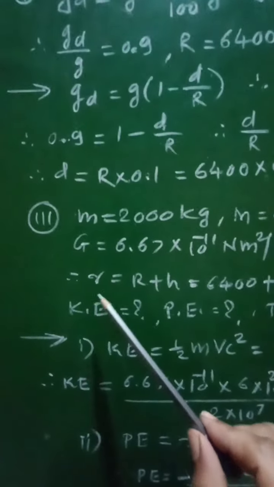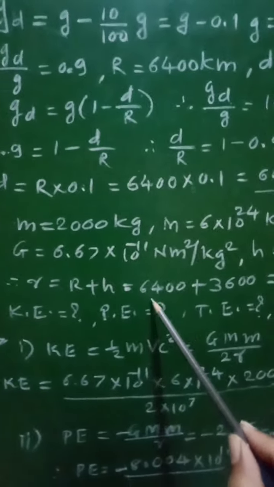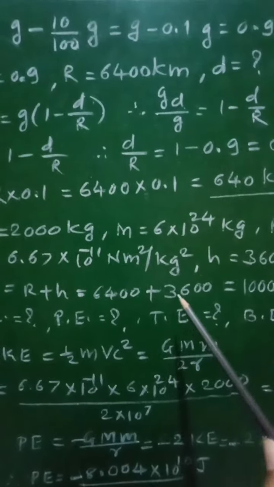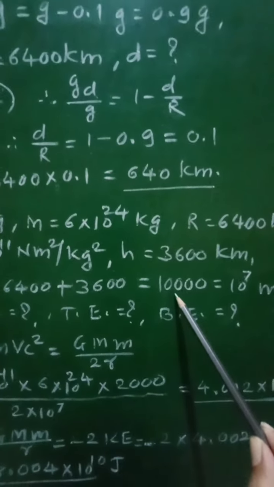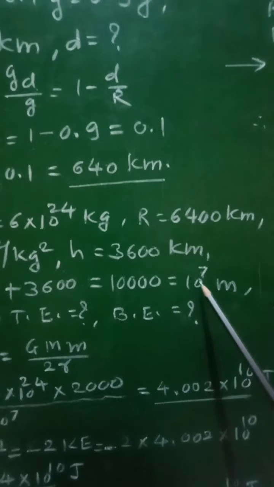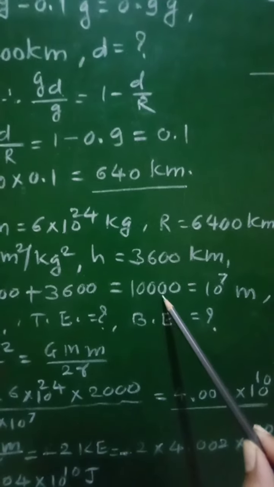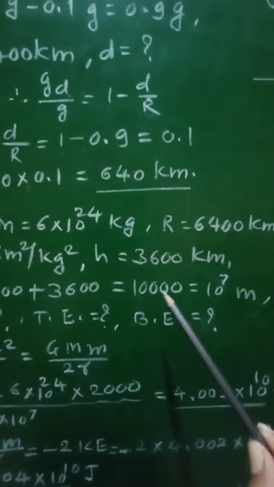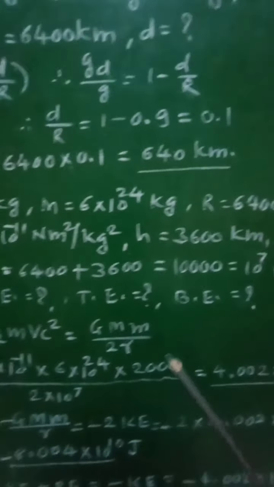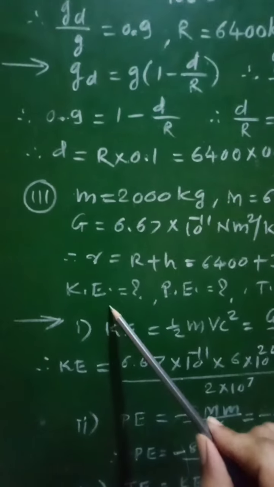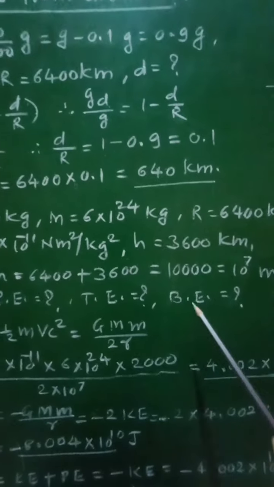Therefore, radius of orbit of that satellite, that is small r equal to capital R plus h, which is equal to 6400 plus 3600, which comes out to be 10,000 kilometer, which will be written as 10 raised to 7 meter, because this 10,000 will be nothing but 10 raised to 4 kilometer, and into 10 raised to 3, that means 10 raised to 7 meter. And we have to find out kinetic energy, potential energy, total energy and binding energy of that satellite.